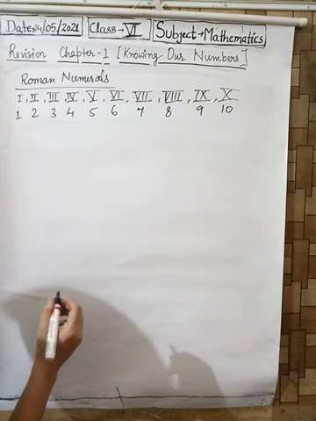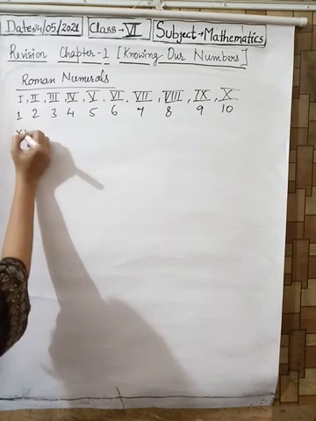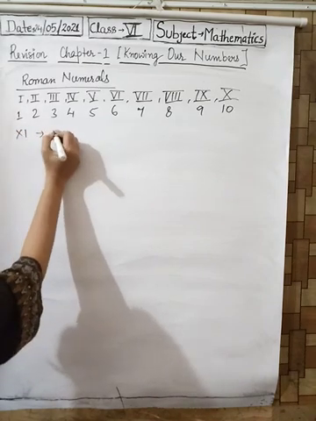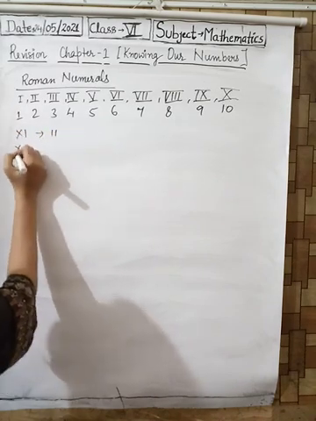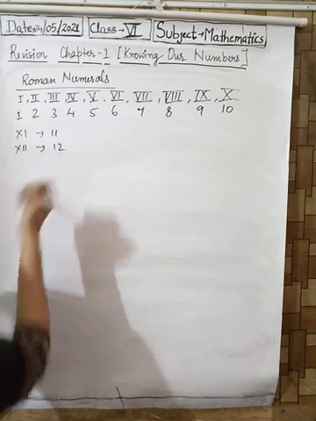This is followed by XI for 11, XII for 12 and so on.